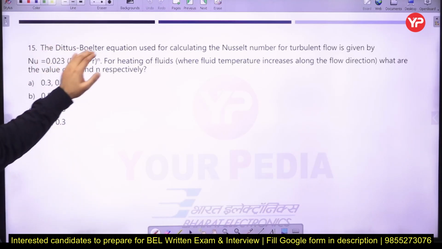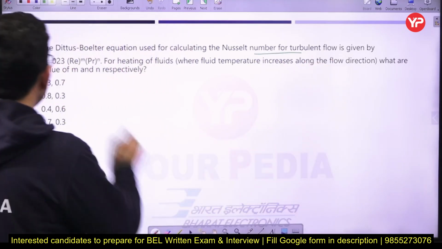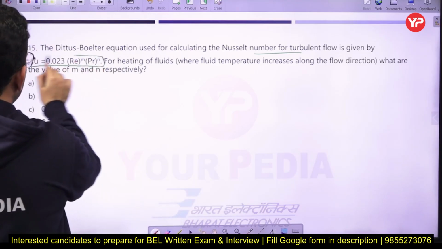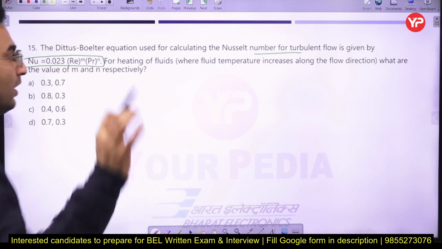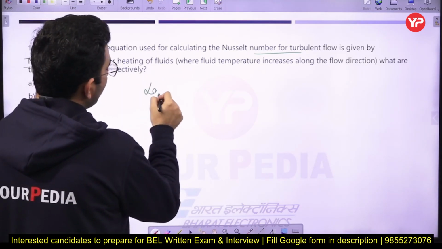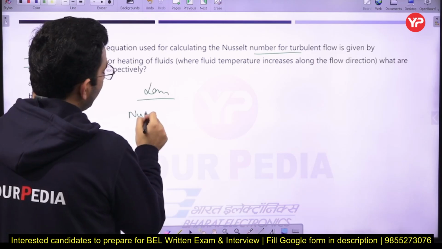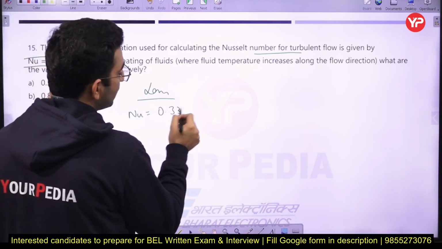Next, the Dittus-Boelter equation used for calculating the Nusselt number for turbulent flow is given by this particular relation, for heating of fluid. What are the values of m and n respectively? Just remember, in the case of laminar flow, the relationship between the Nusselt number, Reynolds number and Prandtl number is written like this one.